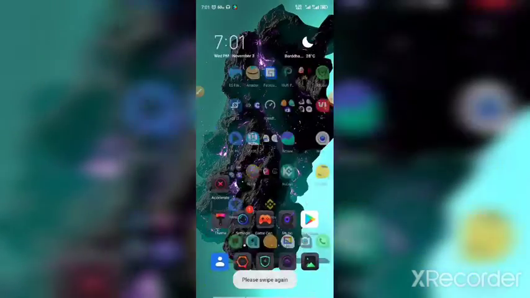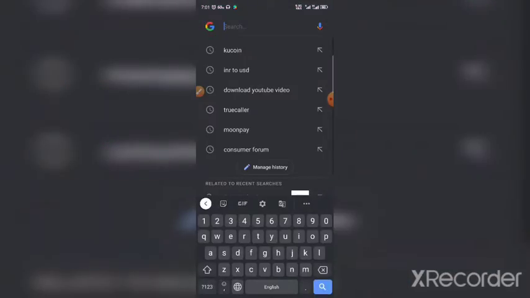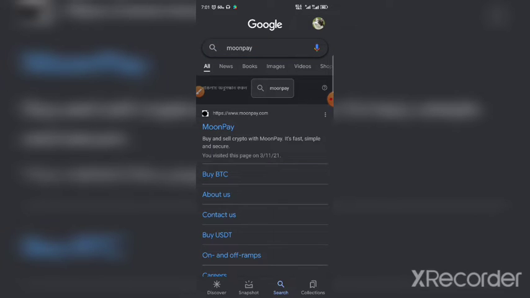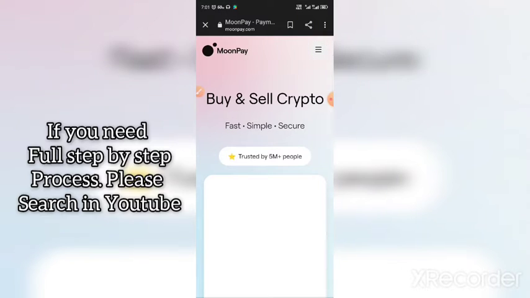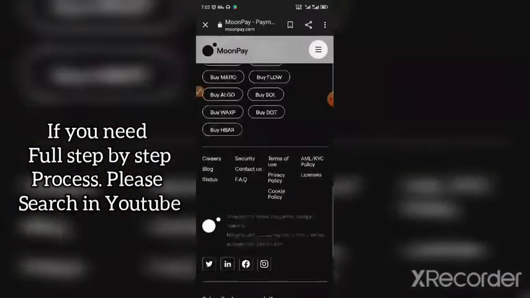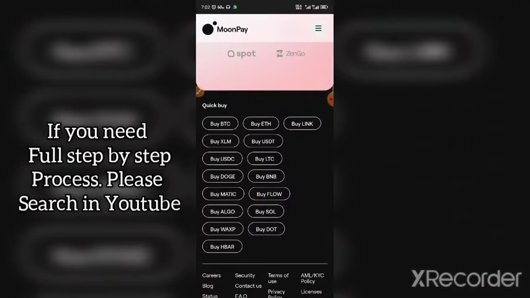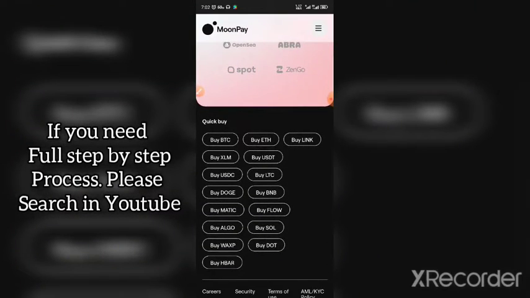Whatever it is. If you have a card, this is just for the players who have international payments, who are from USA, UK, America and all. You can use this particular website called MoonPay, but it charges a good amount, 3%, and you can buy this particular crypto. If you don't want to create an account there, and you directly just want to buy and send that amount, then you can use this MoonPay.